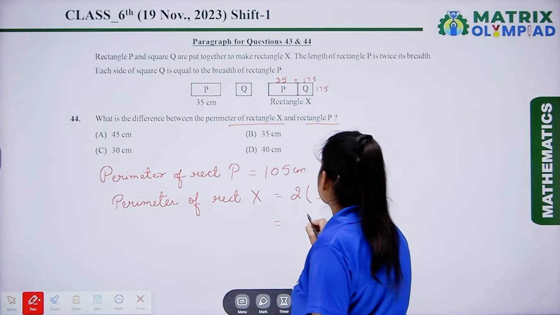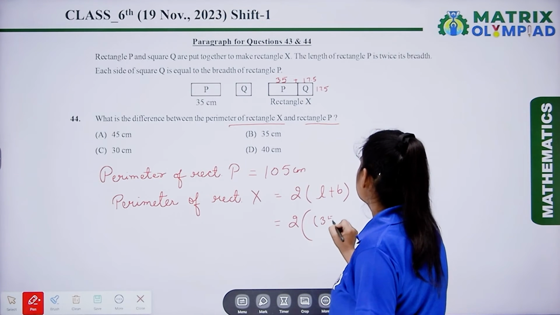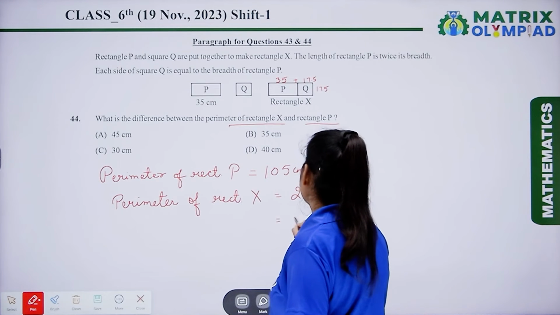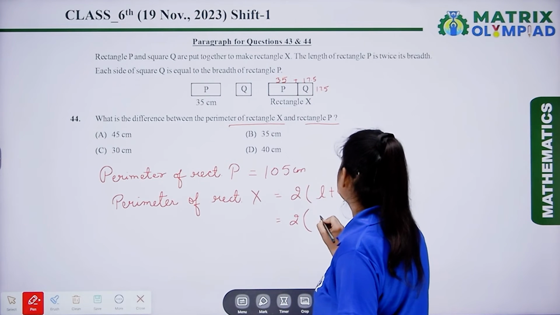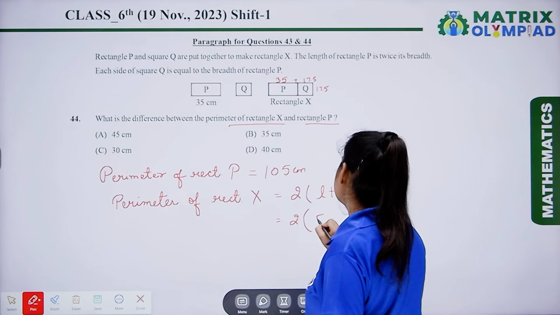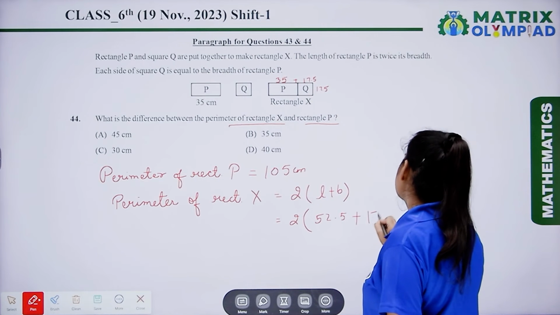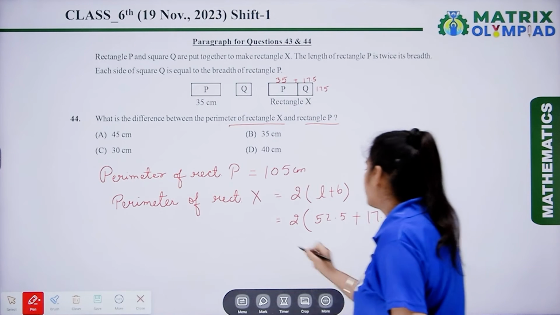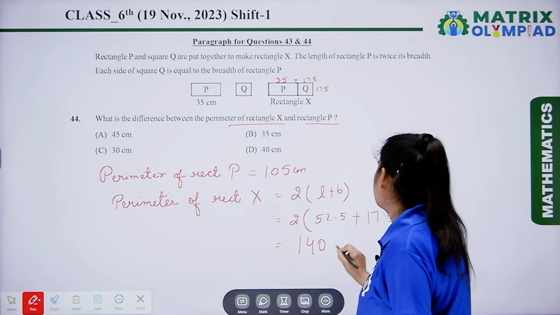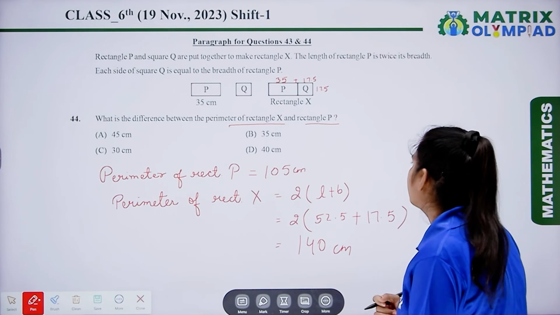So length is equal to 35 plus 17.5, that is 52.5, plus 17.5, and breadth is 17.5. After calculation we get 140 centimeter. So the perimeter of rectangle X is 140 centimeter.